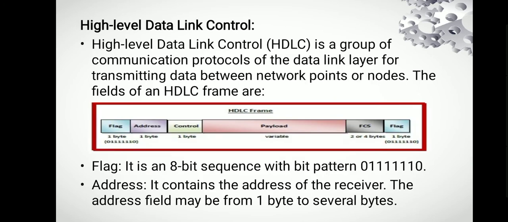High level data link control. High level data link control, HDLC, is a group of communication protocols of the data link layer for transmitting data between network points or nodes. These are the fields of the high level data link control frame. Flag. It is an 8-bit sequence with a fixed bit pattern. Address. It contains the address of the receiver. The address field may be from 1 byte to several bytes.